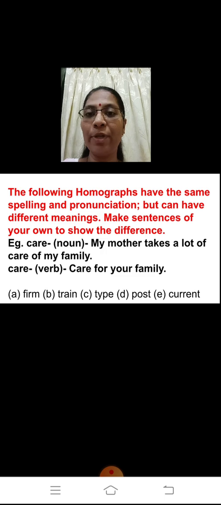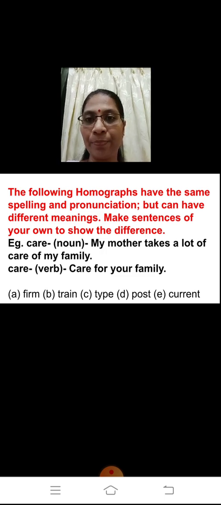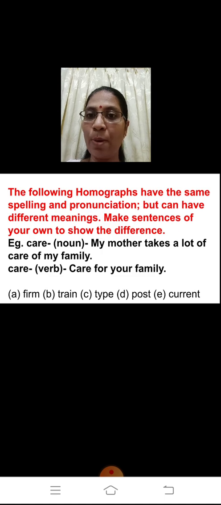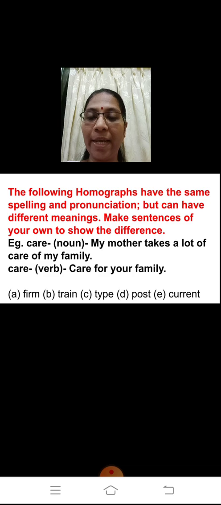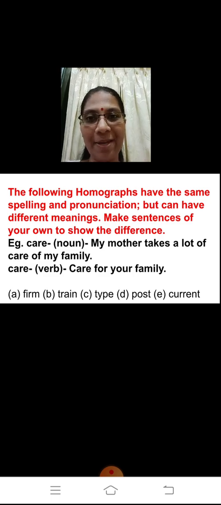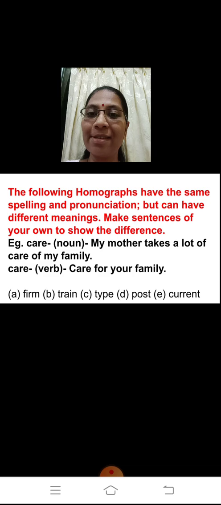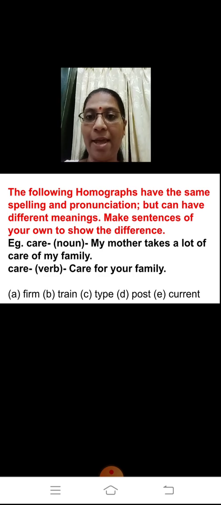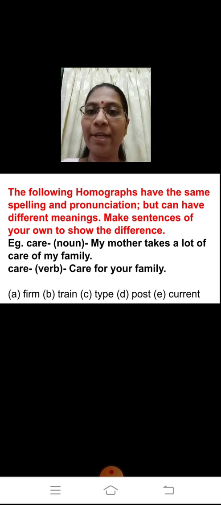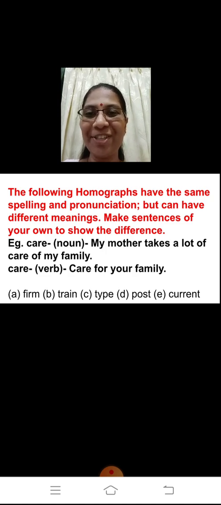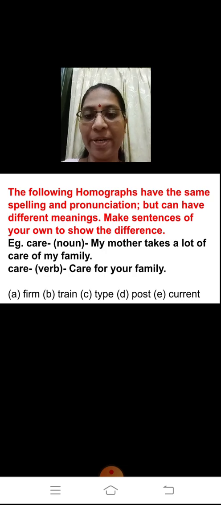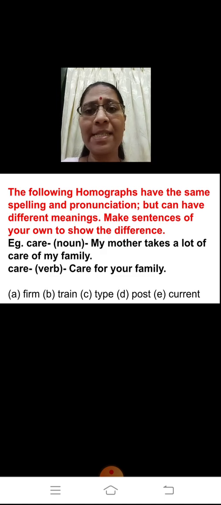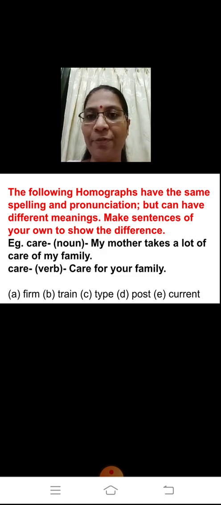Now one example over here I have done. I have taken the word care. So I have used care as a noun and a verb. The sentence which I have used for care as a noun: my mother takes a lot of care of my family. So in this sentence I have used care as a noun. Again I have used the same word as a verb: care for your family. So over here the verb is care. I hope this is clear to you, children. So it can be a noun, a verb, an adjective, whatever it is, you have to frame the sentences accordingly. You have to show the different meanings.